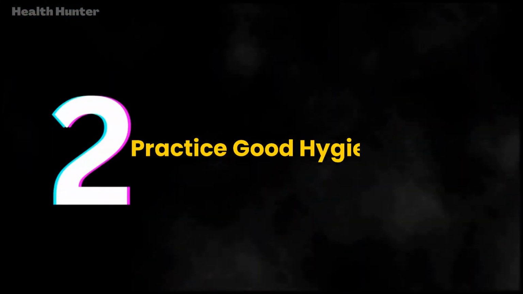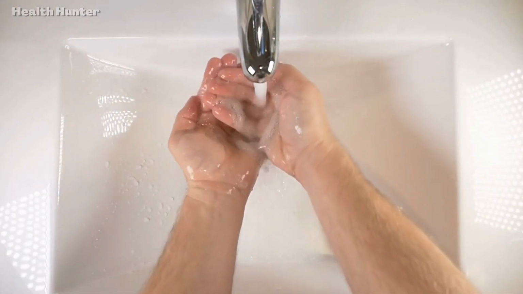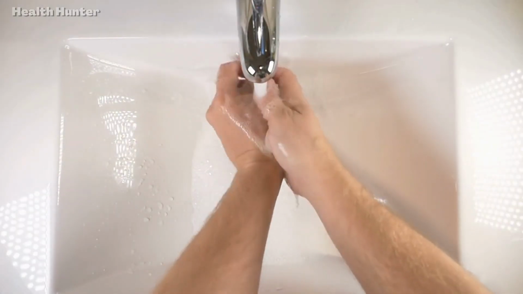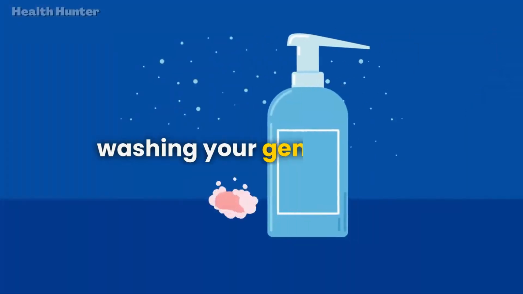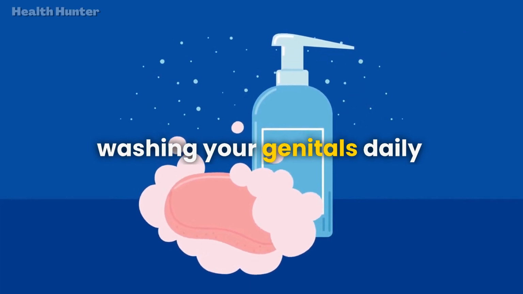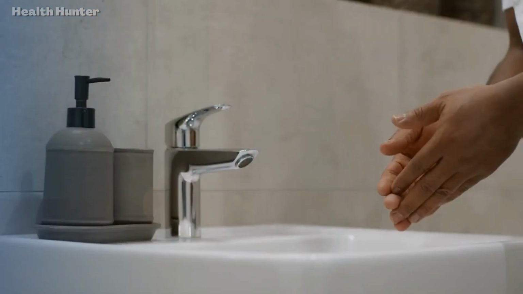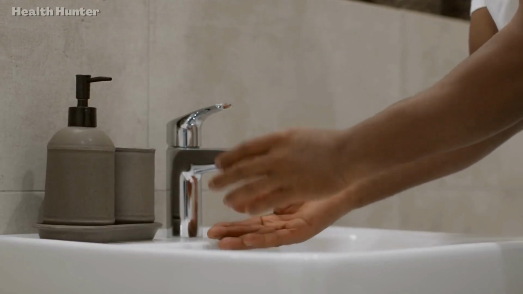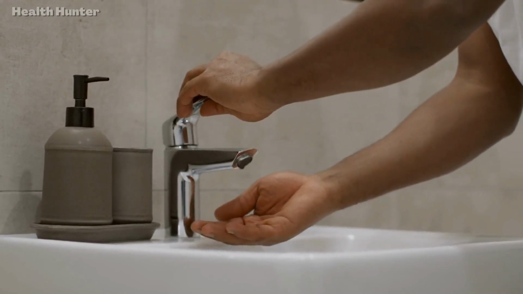Tip number 2. Practice good hygiene. Another important aspect of maintaining good urinary health is practicing good hygiene. This includes wiping from front to back after using the bathroom, washing your genitals daily, and urinating before and after sexual activity. These simple habits can help prevent the spread of harmful bacteria and reduce the risk of infection.